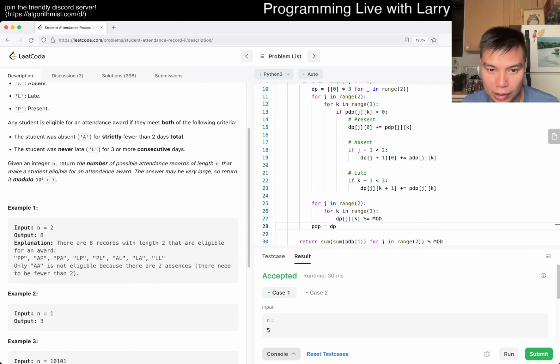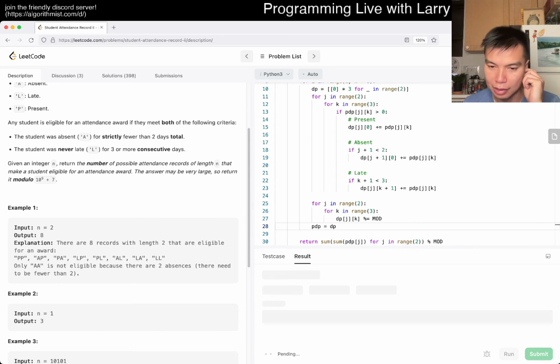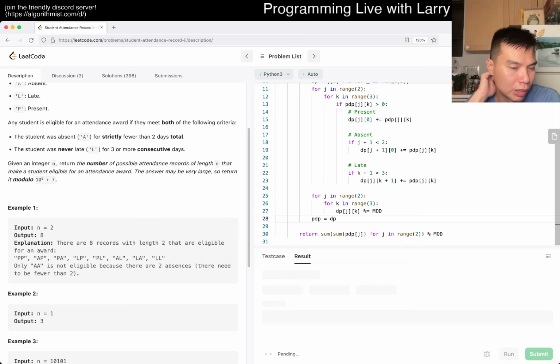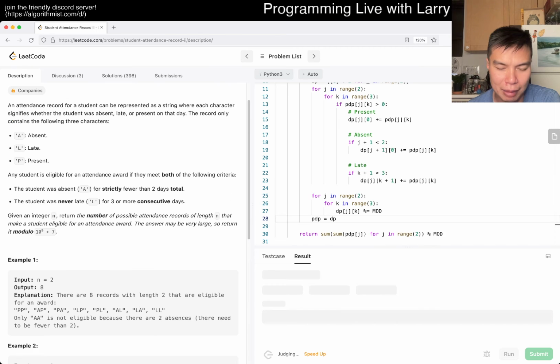And now let's run it for 101, and also another one, why not? Let's see how long that takes. The other one took about 1.8 seconds, so this one should be faster, but we'll see. Let's give it a submit, because we did 2 big-ish cases, so maybe it's faster. If this is still not fast enough, I blame Leetcode, because unless I'm missing something really obvious, like a dimension or something, this is pretty much as fast as you can get.